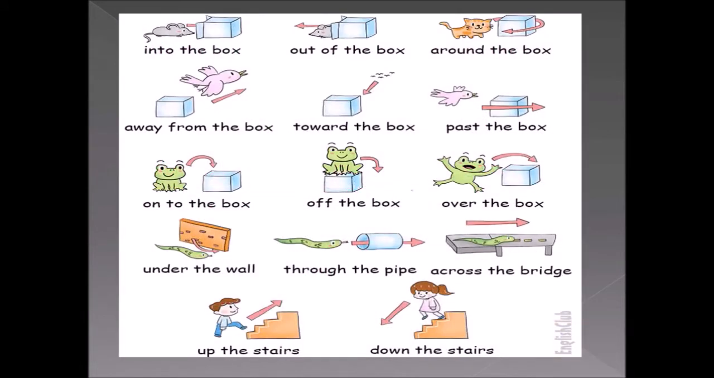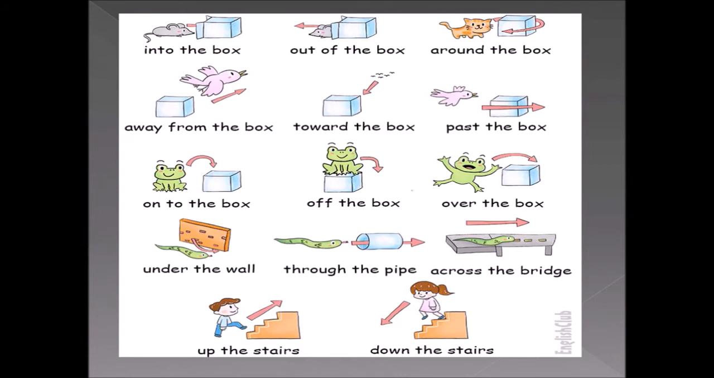Okay class, now we are moving on to preposition of movement examples. So I have given some picture examples in the box. Look at the first one. There is a rat there. What is the rat going to do? The rat is going to get into the box. It is going into the box. So it is getting ready to go into the box. It is not going inside the box. It is going into the box.